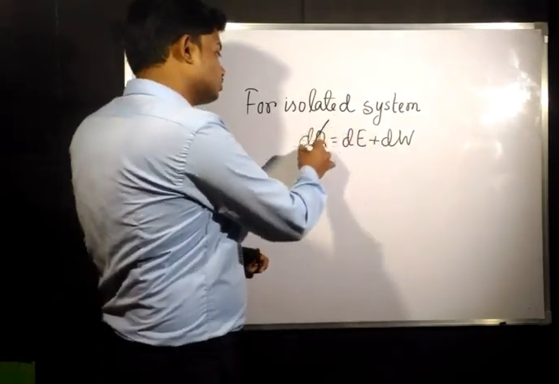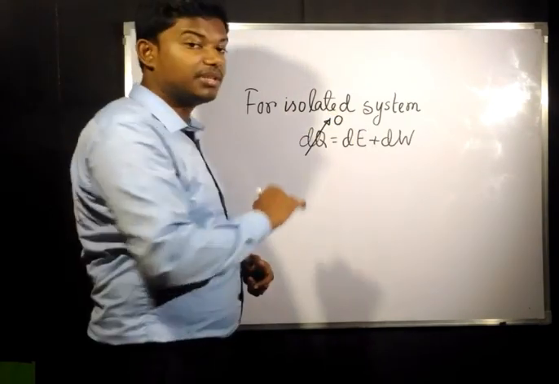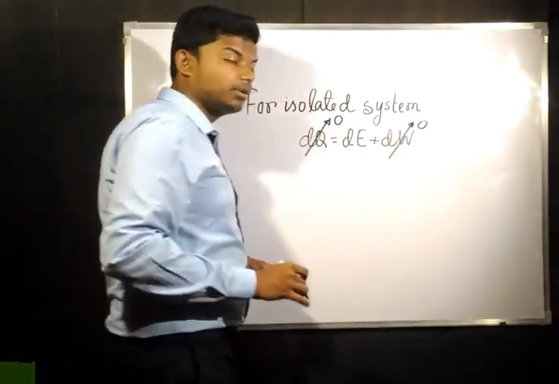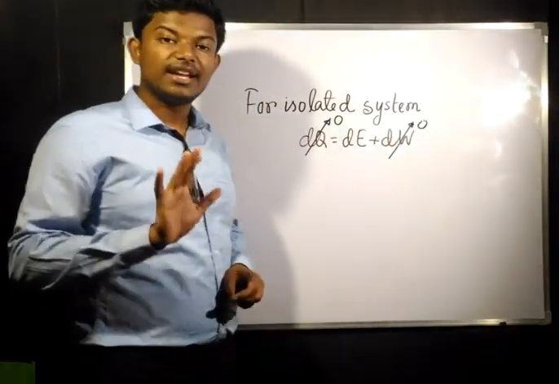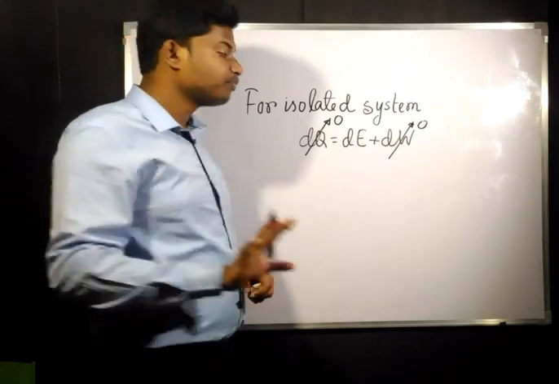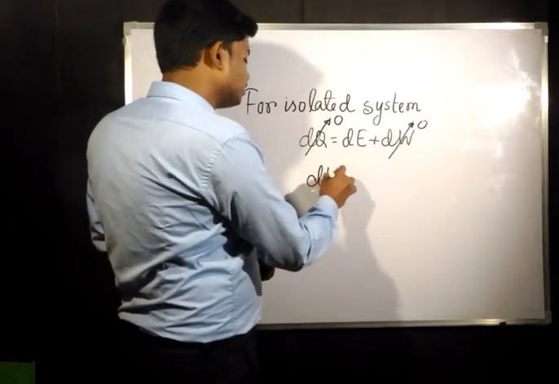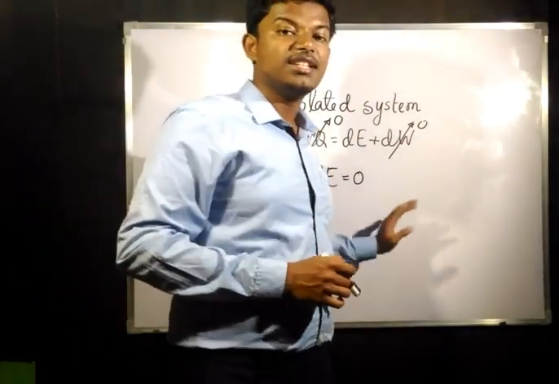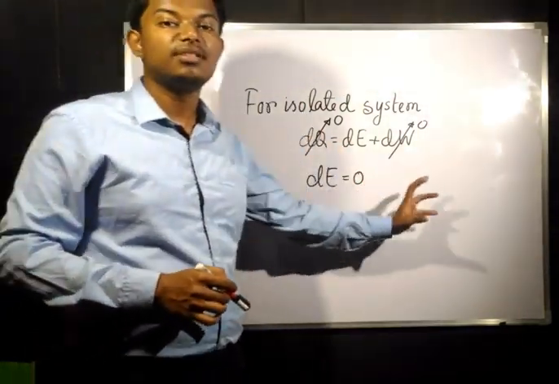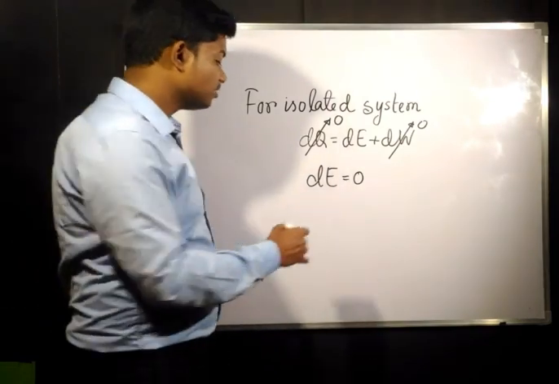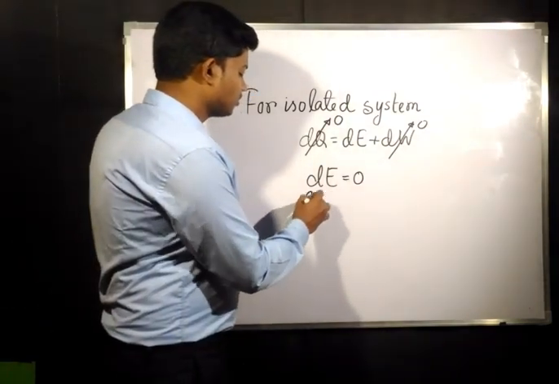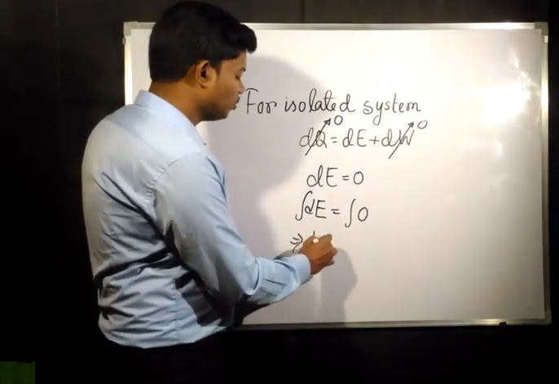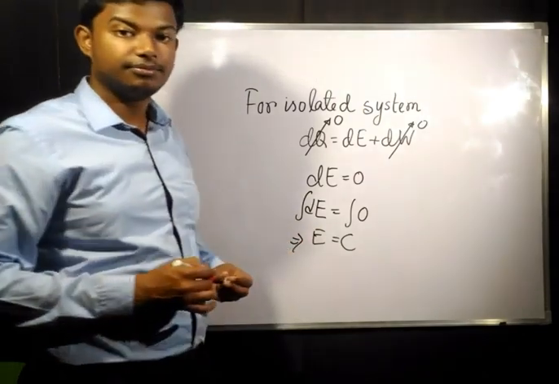So for an isolated system dQ is 0 and dW is 0, because there is no energy transfer and no mass transfer. Now this becomes dE equals 0, which means the change in energy of the system is 0. That means the energy is always going to be constant.